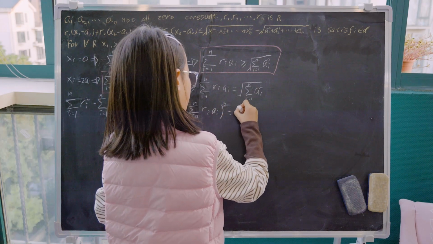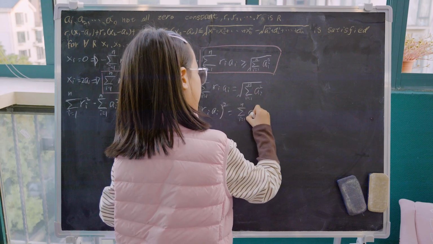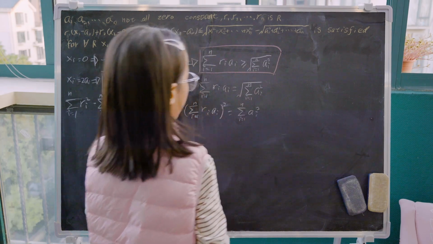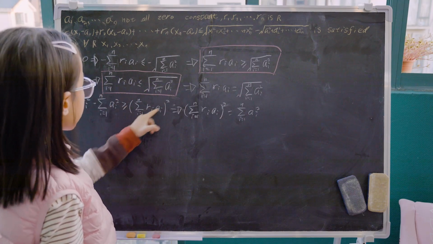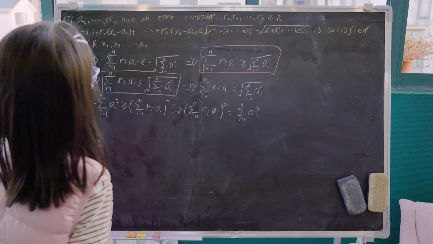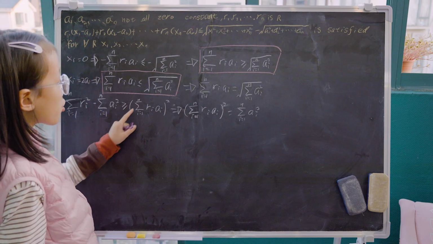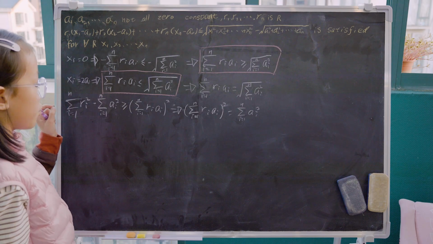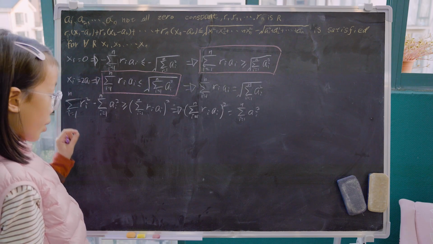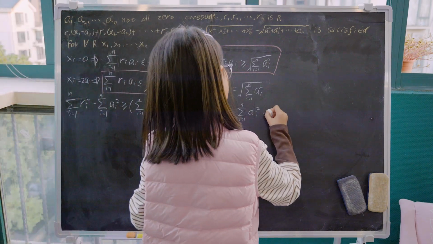That's equal to the sum from i equals 1 to n of a_i squared. Okay, so we have this right here. So this part is equal to this part, and this part needs to be greater than or equal to this part. So this part must be equal to 1 or greater than 1.